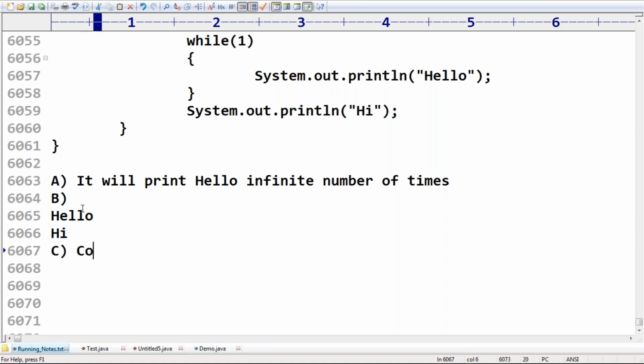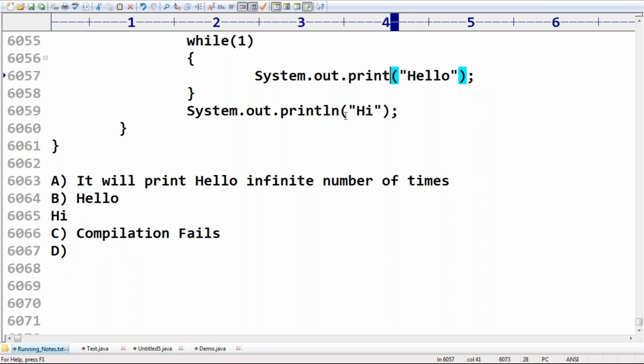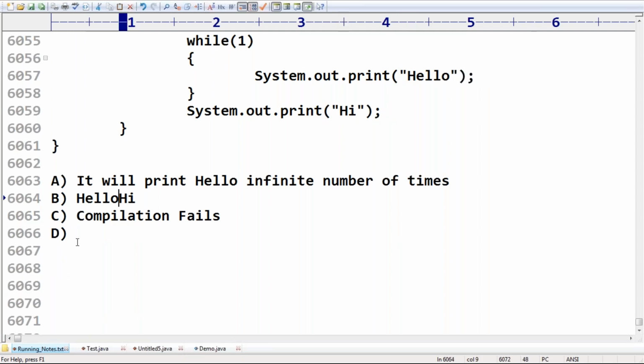Fourth: an exception is thrown at runtime.